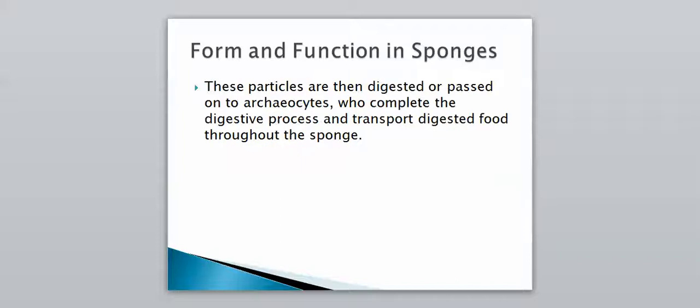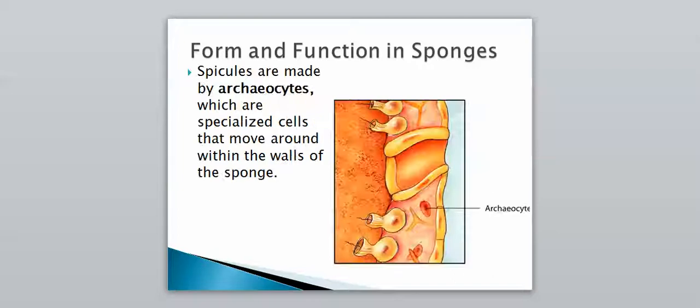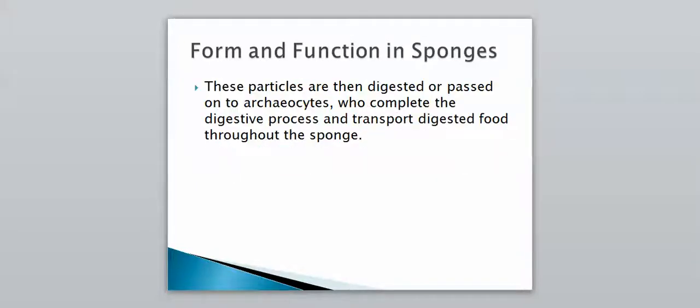And then these particles are digested or passed on to the archaeocytes, who complete the digestive process and transport digested food throughout the sponge. So again, these archaeocytes have another function as well. They help make up the skeleton, and they also help to pass food throughout the rest of the sponge. So that's it for this video. Let me know if you have any questions.